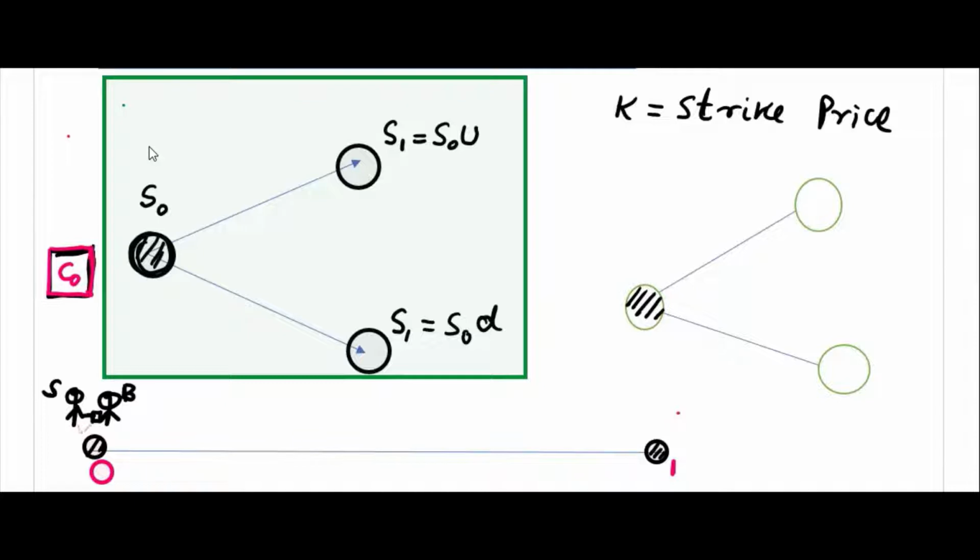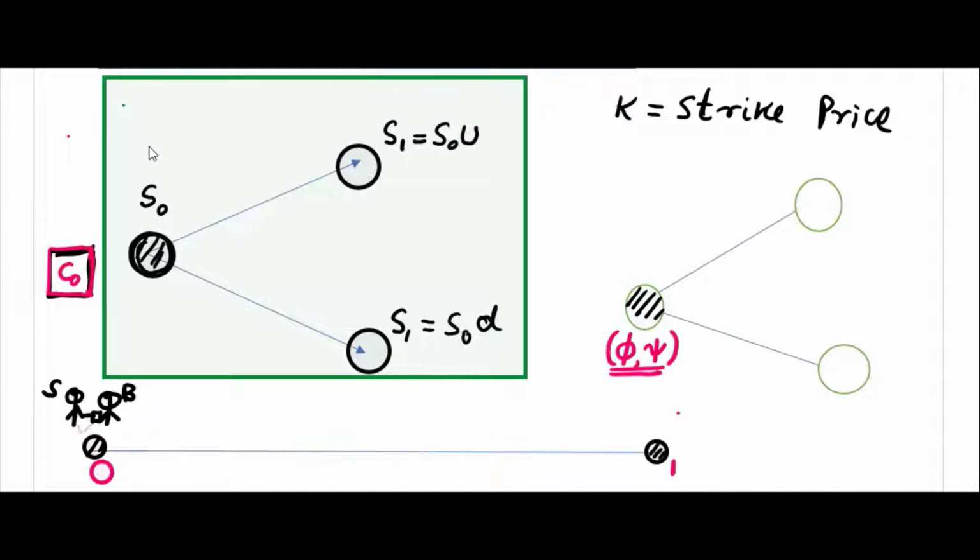And we want to find the value of C naught. If you want to know the premium, or the value of the options contract, we'll see the replicating portfolio. Suppose in the replicating portfolio we have phi units of the share and psi cash bond.